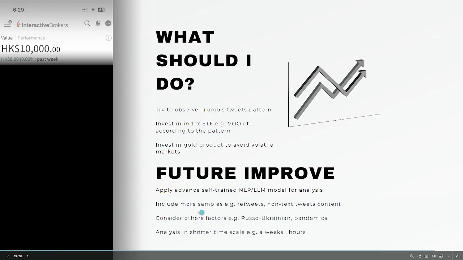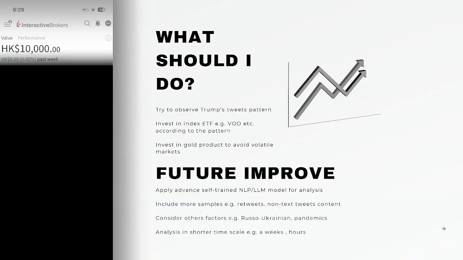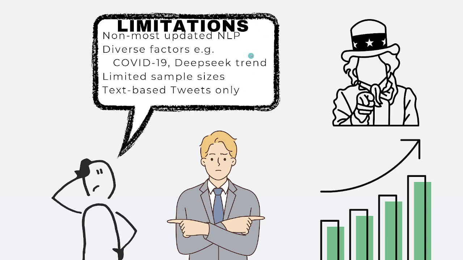There are some future improvements, like applying some models, considering more values and more samples. There are also some limitations of this project, as I'm not using the latest model, and there are more diverse factors affecting the markets, like the COVID-19 downturn in the market and the dip trend. Also, the sample size is very limited, because we only consider the text-based tweets of Trump.